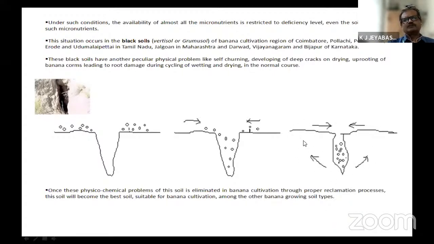If you imagine a banana crop standing there while the soil is moving here and there, what happens? The corm will not remain in a stable condition. In that case, the roots will be damaged and you will not get proper plant growth.